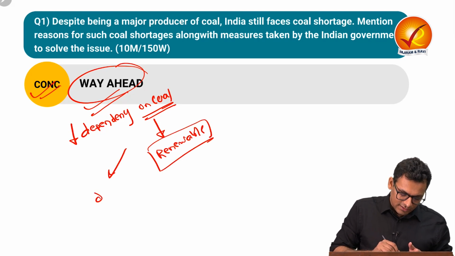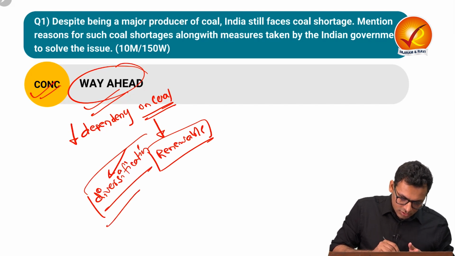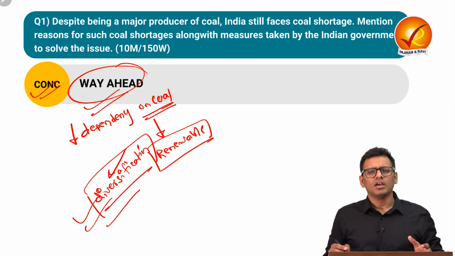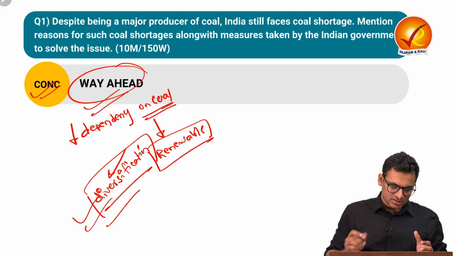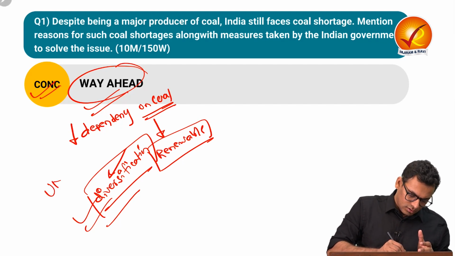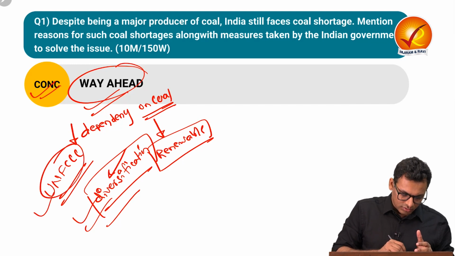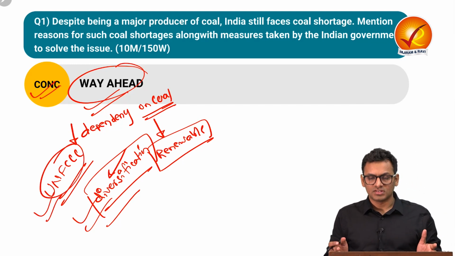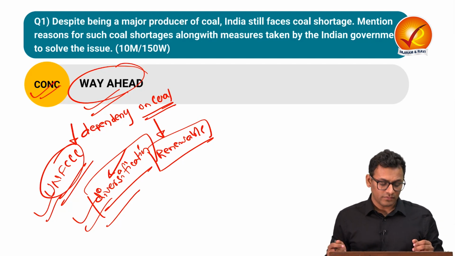That is diversification. So these are the kind of points you can talk about. You can also talk about India's commitment at the United Nations FCCC. So you can talk about those Panchamrit commitments. So that is something you can write in the conclusion of question number 1.